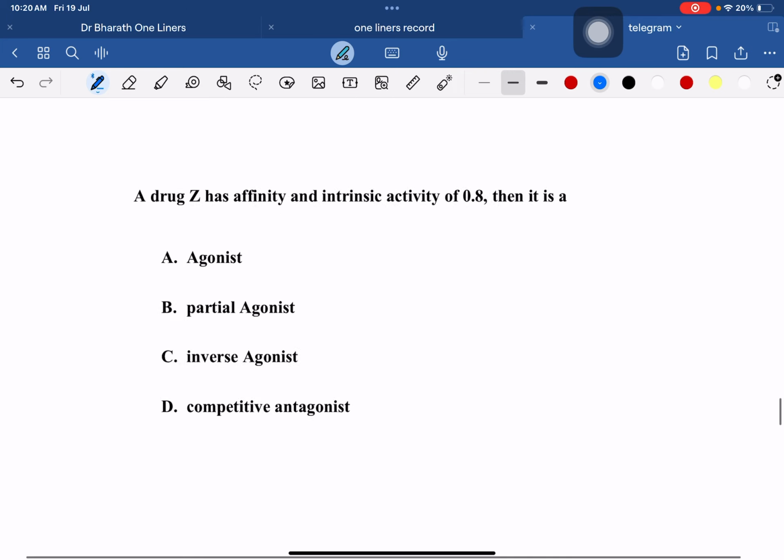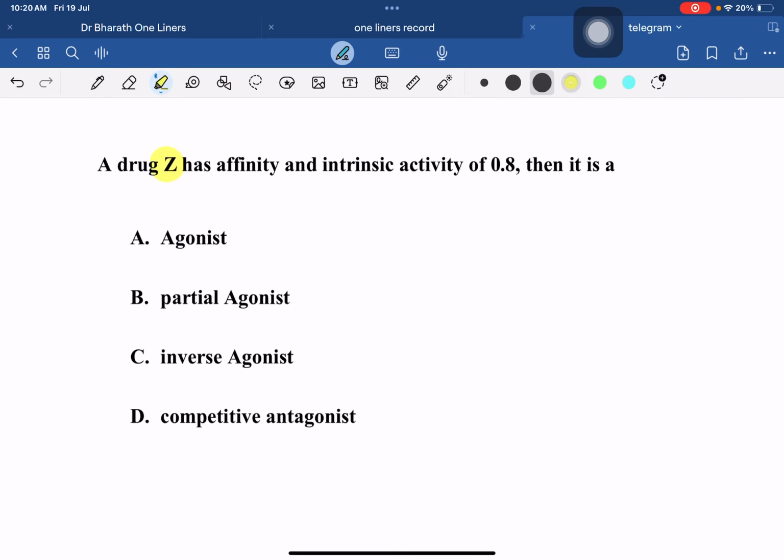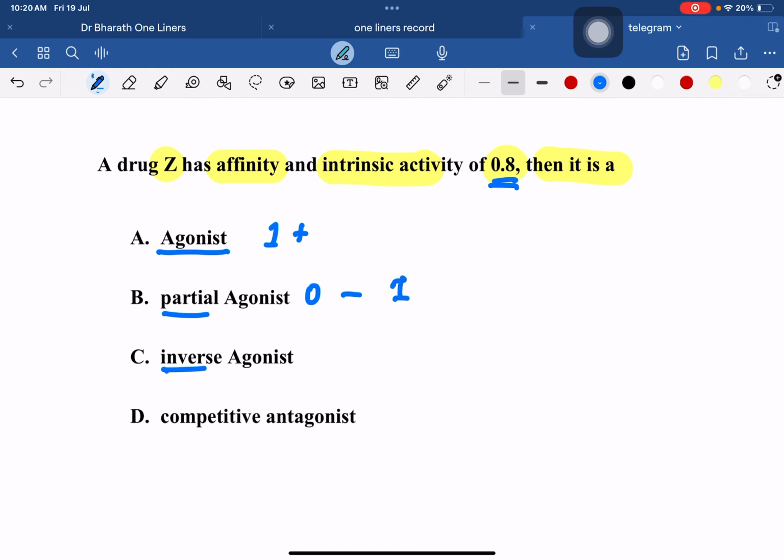Now moving on to another drug. A drug Z has affinity and intrinsic activity of 0.8, then it is what? Agonist, partial agonist, inverse agonist, all of them have affinity. But how do I tell they are agonist? If they are producing +1, that is maximum response. If the response is between 0 to 1, then they are partial agonist. So here it is 0.8, the answer will be B.